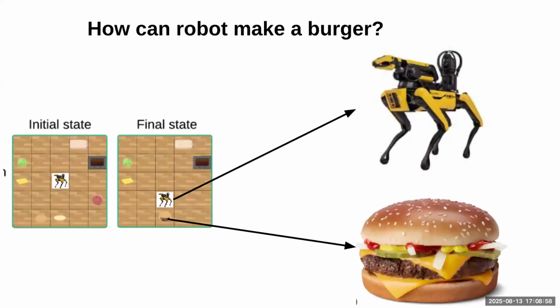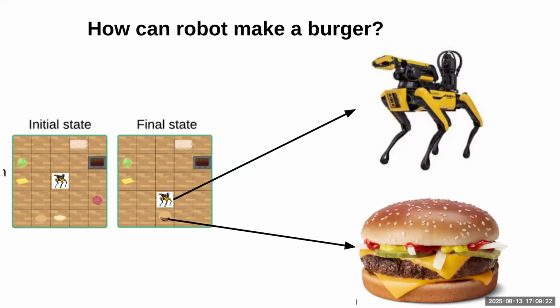Before we go into details about this project, I want to start this introduction from a very simple problem: how can a robot make a burger? For example, we have an initial state with a lot of different ingredients, like patty, cheese, and bread, across the room, and we have a robot. We want the robot to make a burger for us.